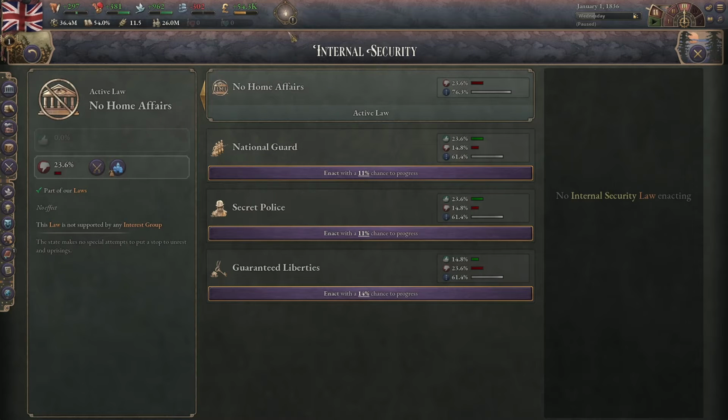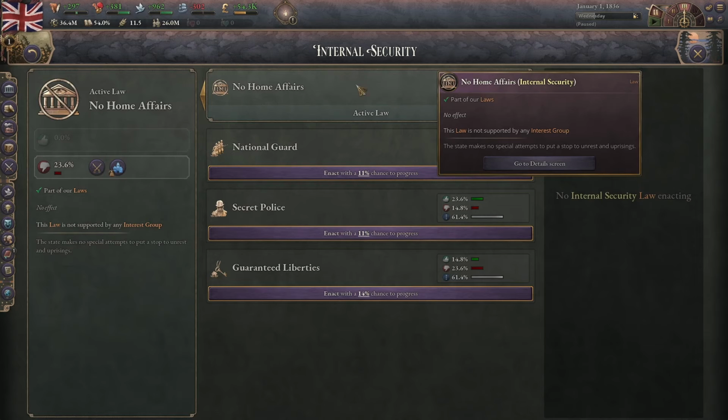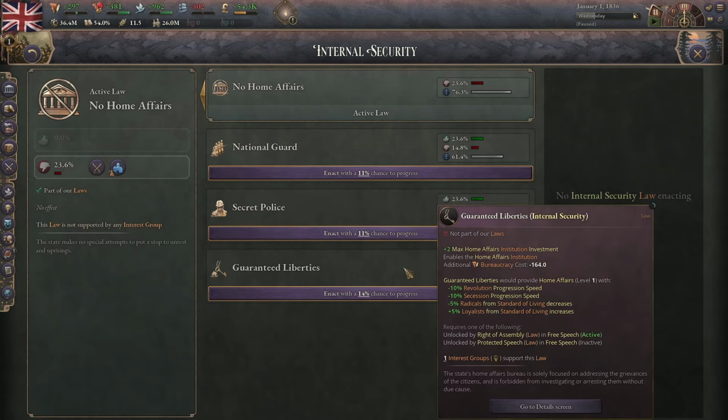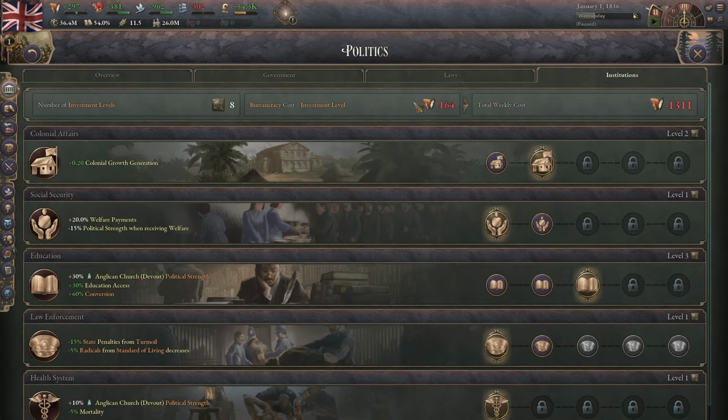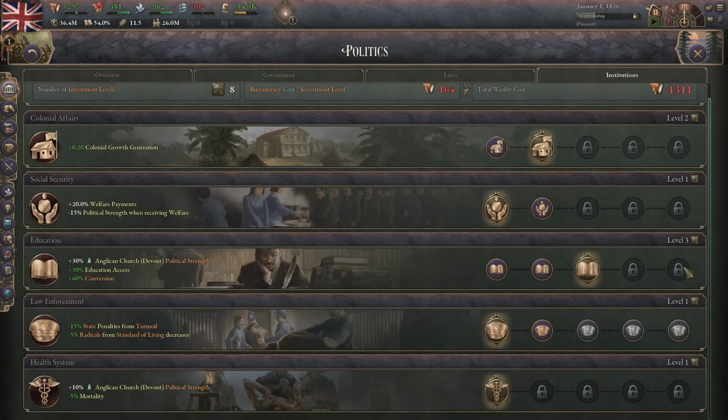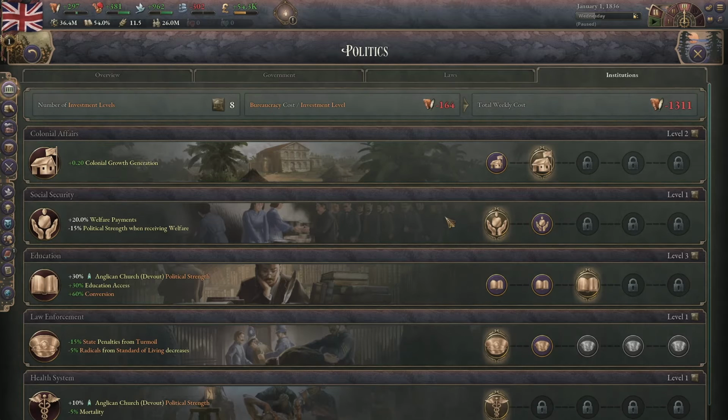The last one for government principles is the internal security. Most countries start out with no home affairs, which has no effect, so I won't talk about it. Having any of these 3 will activate an institution, which are these things, by the way. They cost bureaucracy and you can upgrade them up to 5 levels depending on your research.